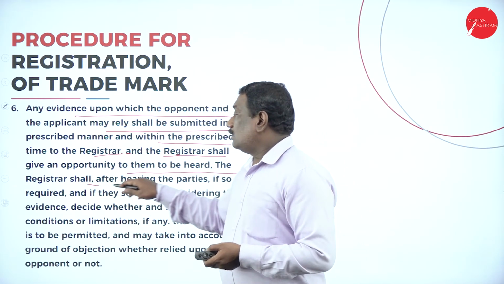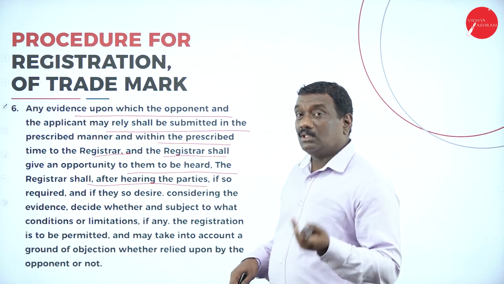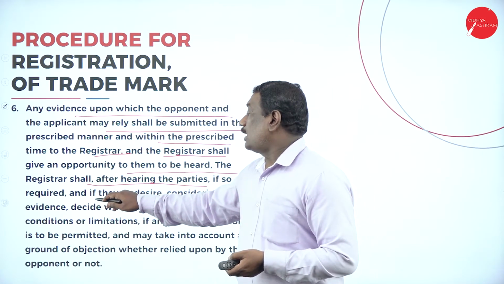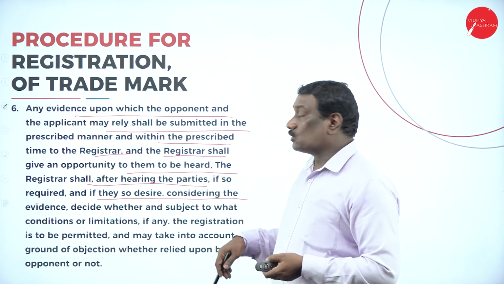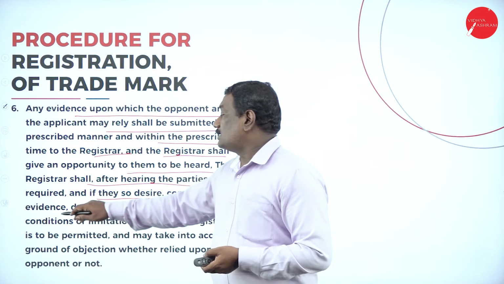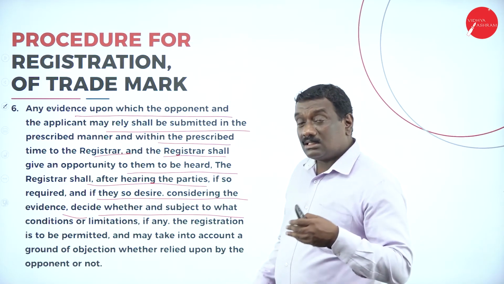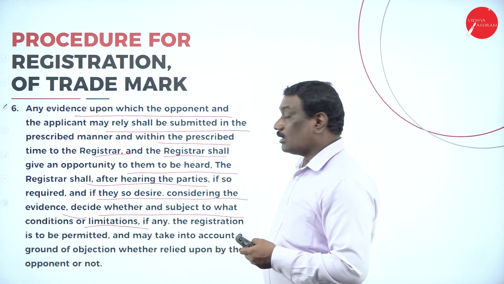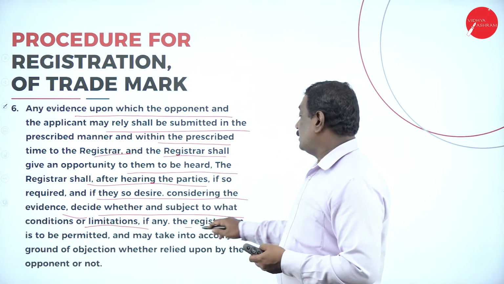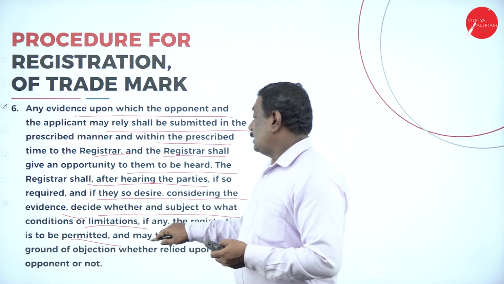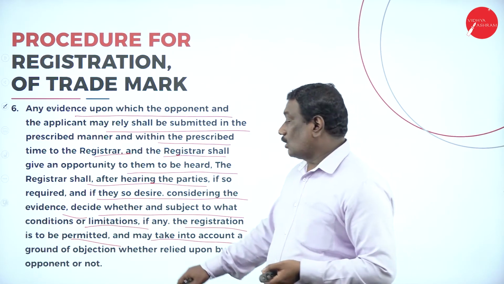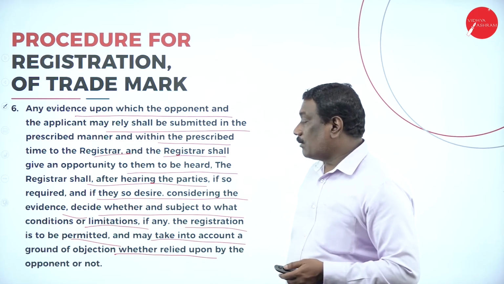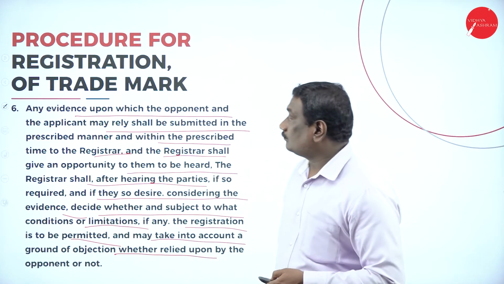After hearing both parties, if they so desire, and considering their evidence, he decides whether registration is to be permitted, subject to the conditions and limitations according to the rules or the act, taking into account the grounds of objection, and whether to rely upon the opponent or not.